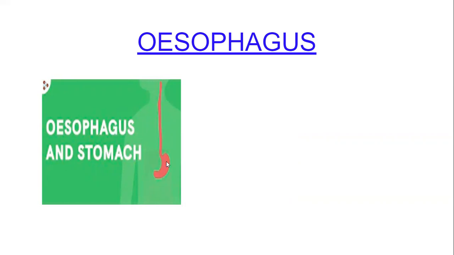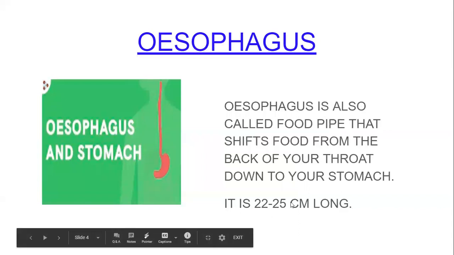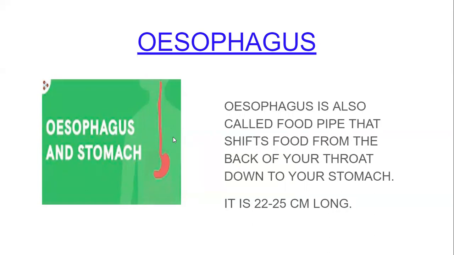The length of this esophagus, or you can say food pipe, is 22 to 25 centimeter. So let us study about esophagus in detail. Esophagus is also called the food pipe. That is the second name of esophagus, that shifts the food from the back of your throat down to your stomach. The length of the esophagus is 22 to 25 centimeter. It is the passage to carry the food from mouth to stomach. This is your stomach.